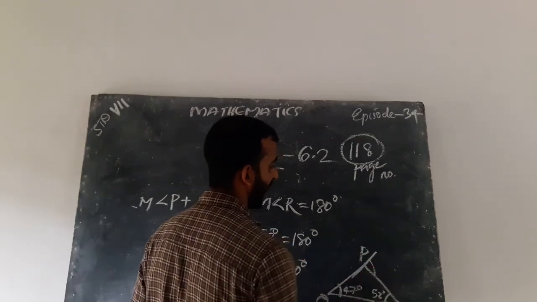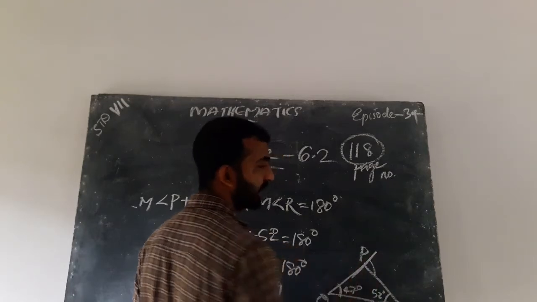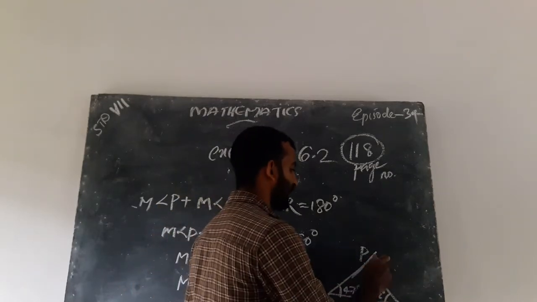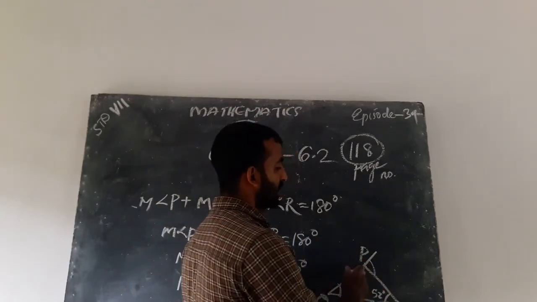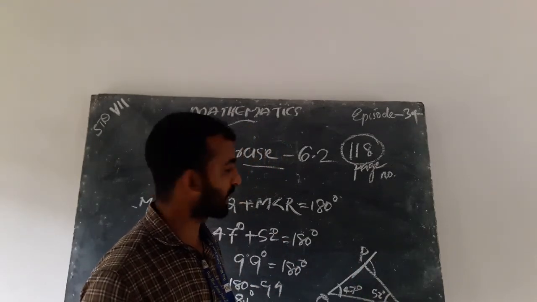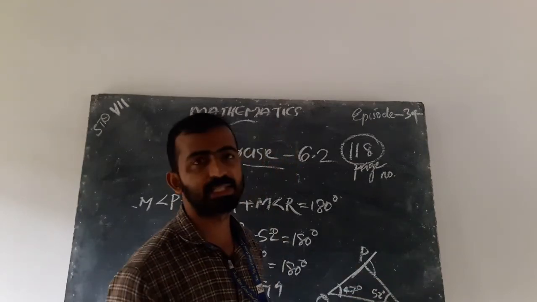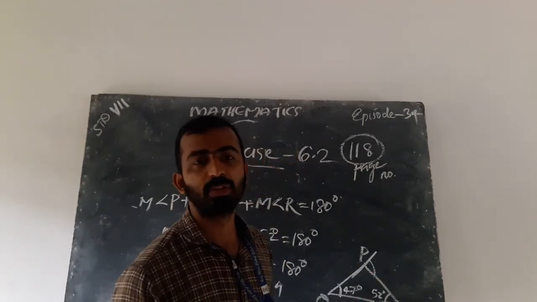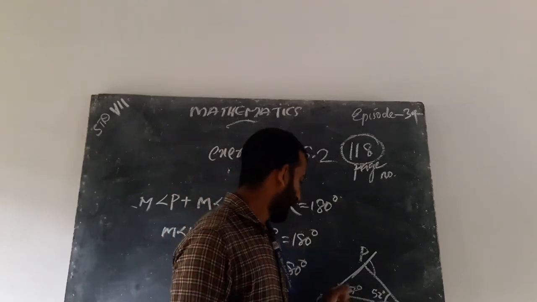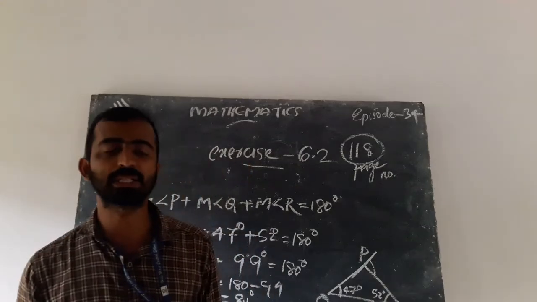Here is an exterior angle, and linear pair means supplementary angles. So when we subtract this exterior angle from 180, we get the sum of interior angles, angle 1, angle 2, angle 3, is 180 degree.